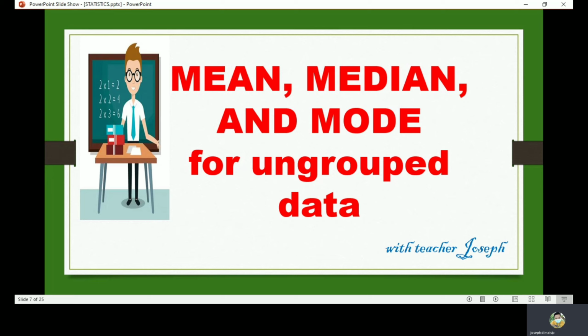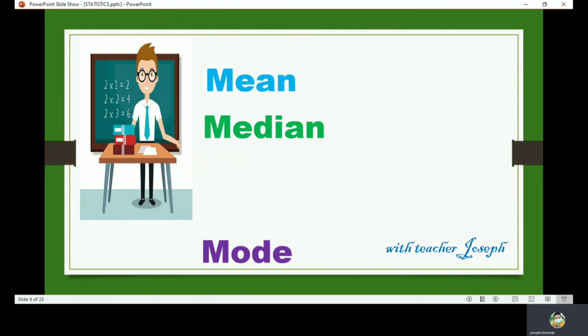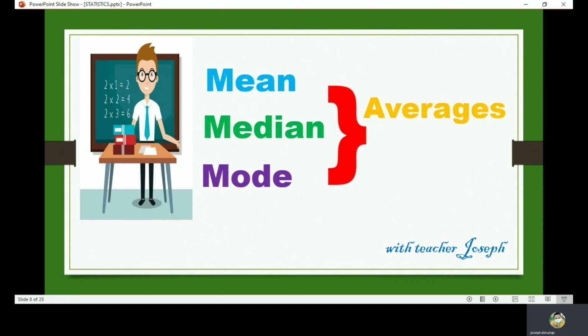Today, I am going to discuss the mean, median, and mode for ungrouped data. Mean, median, and mode are three kinds of averages. There are many averages in statistics, but these are, I think, the three most common and are certainly the three you are most likely to encounter in your pre-statistics courses if the topic comes up at all.